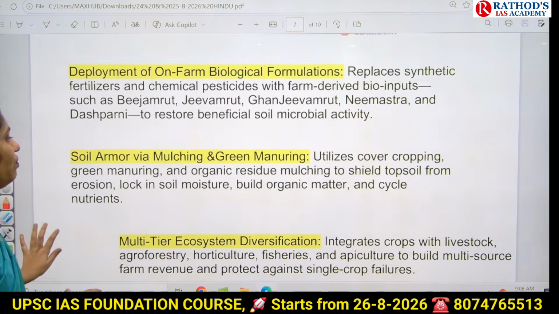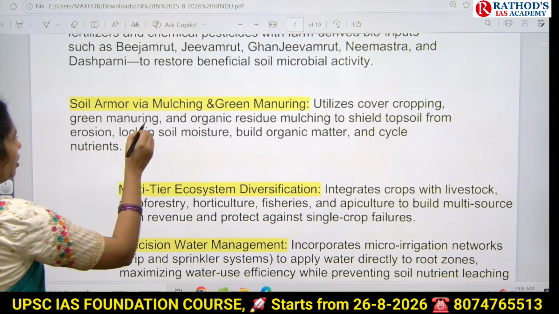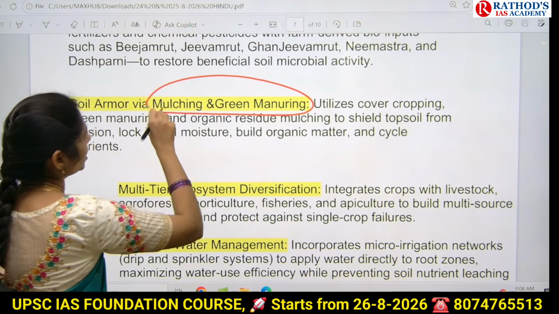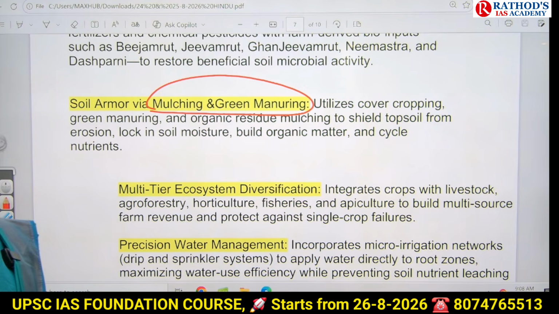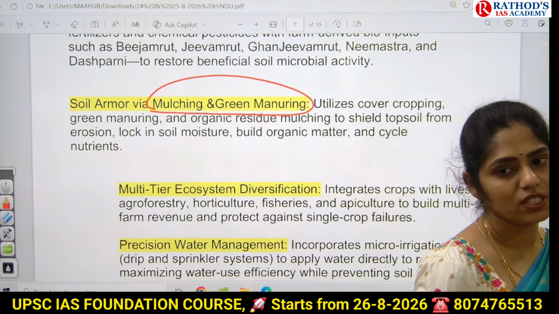Next, we are focusing on mulching and manuring. In your geography, you'll come across this topic called terrace farming and mulching, and this is one of the repeated themes of UPSC. Even in the prelims, they asked many times about mulching.